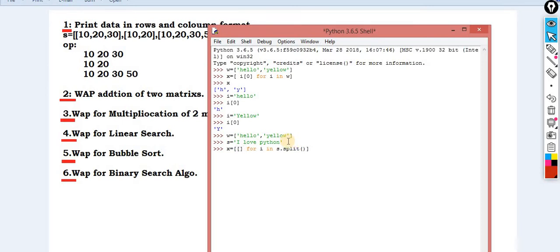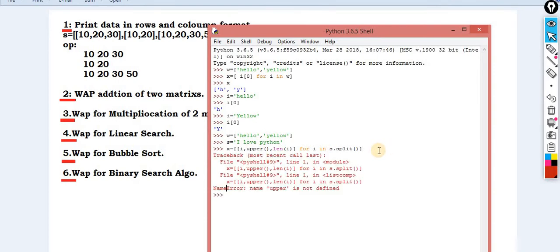Okay, so here what is inside I? Inside I, the first item is I. The second item is love. The third item is Python. Okay, so I dot upper, because you are supposed to convert it into upper, and again you are supposed to calculate the length of this I. That's it. Okay, not comma upper, I dot upper. Now you will get this one, the output that you are looking for.